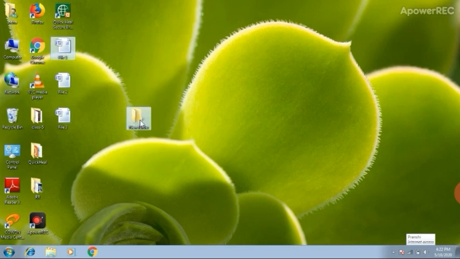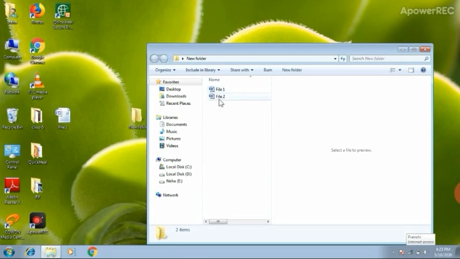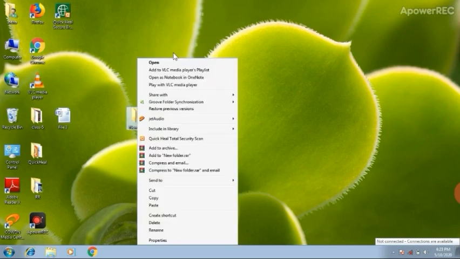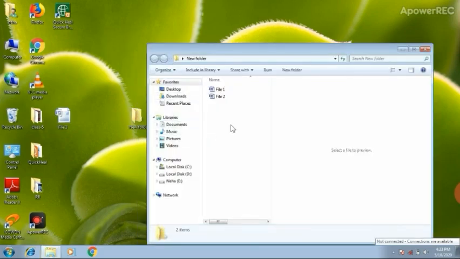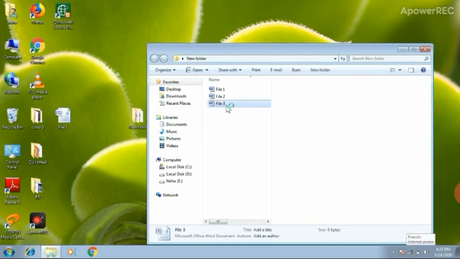So first of all, you can drag that file into that folder. It will be saved. Clear? See, file 1, file 2 are in folder 1. It means new folder. Second option is you can use cut and copy option. So I am selecting the copy option and now open that folder where you want to copy that file and paste here. See student, three files, file 1, file 2, file 3. All files are here.